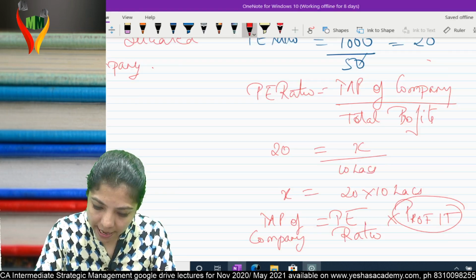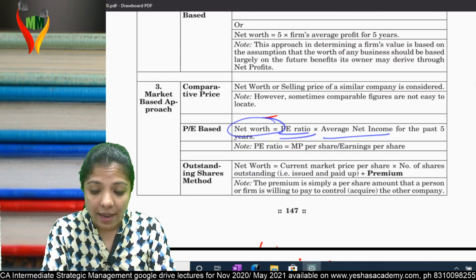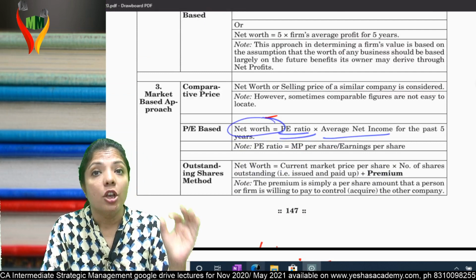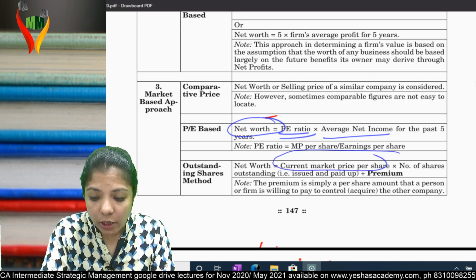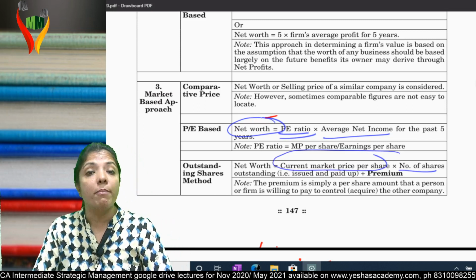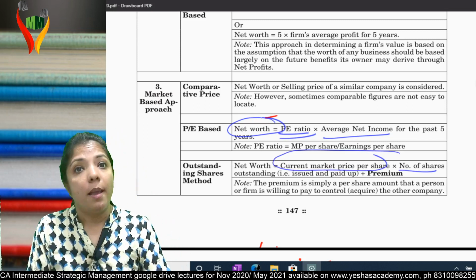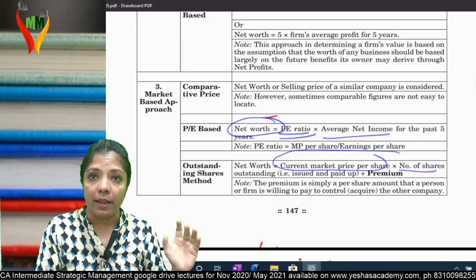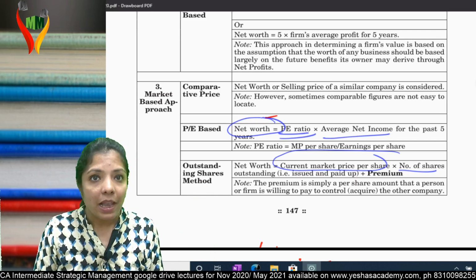Next method. What's the next method? Outstanding share method. Simple. Outstanding share method means your net worth is equal to current market price into number of shares outstanding. Outstanding means say somebody wants to take over my company. So how many shares I've issued and it's fully paid up, that is my outstanding share. Pay for that many shares and take over my company. So that many shares into current market price, plus what? Premium. Am I clear?